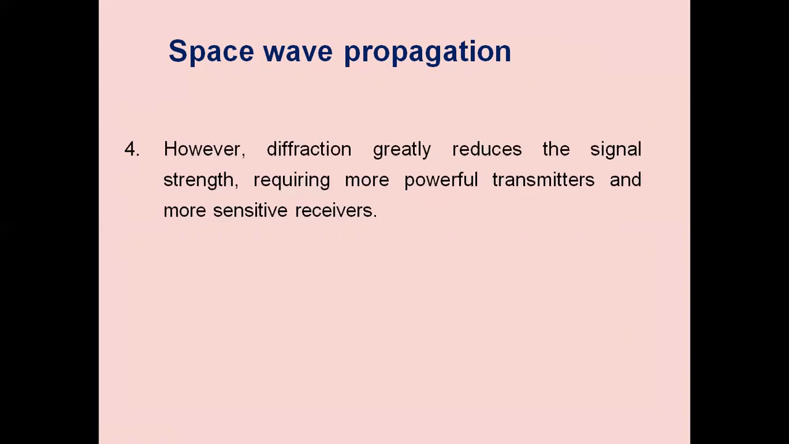And the receiver should be more sensitive. The sensitivity of the receiver should be more; better sensitivity should be there. The receiver should be capable of receiving the signal even for the small input electromagnetic wave picked up by the receiving antenna. And therefore, in space wave propagation, we require two important properties: one is more powerful transmission and the other is more sensitive reception. These two are very important conditions.